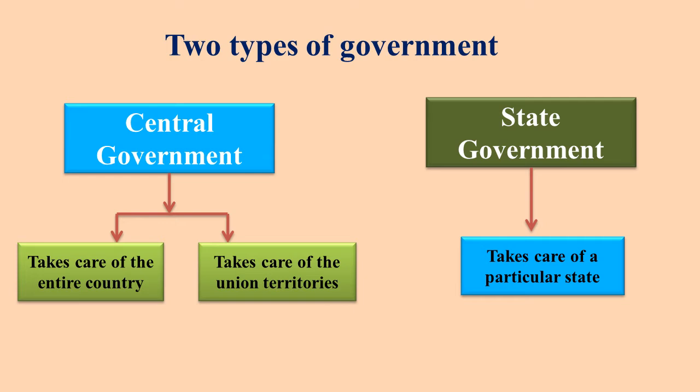Now, what does state government look after? Let's see that. State government takes care of a particular state. State government cannot interfere in the matter of central government and central government cannot interfere in the matter of state government.